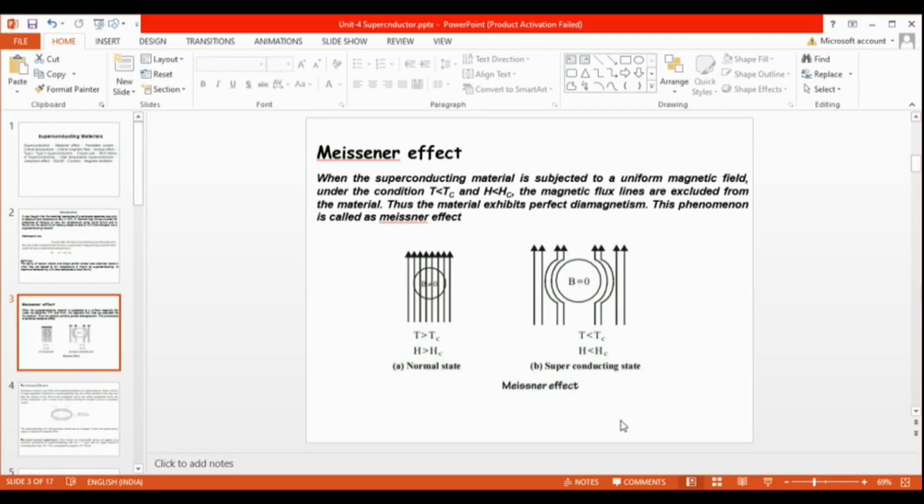See, figure A is the normal state. Figure B is the superconducting state. When the temperature and applied magnetic field are lesser than the critical point, then they can behave like a superconductor. They completely expel all the lines of force from the material.